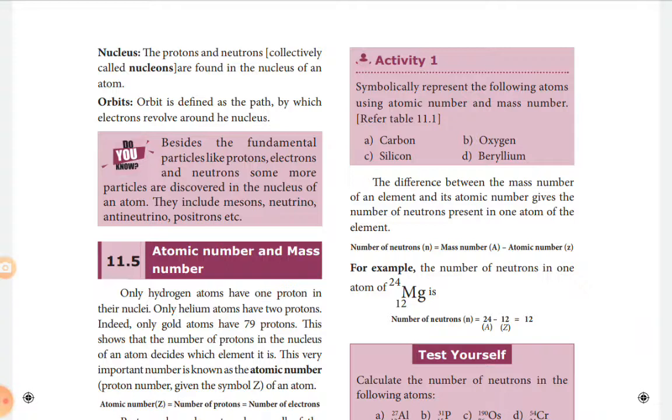Magnesium, Mg is the symbol of the element, 12 is the atomic number, 24 is the mass number. So I will calculate; we have to subtract the atomic number from the mass number. 24 minus 12 is equal to 12. So the number of neutrons in the magnesium atom is 12.